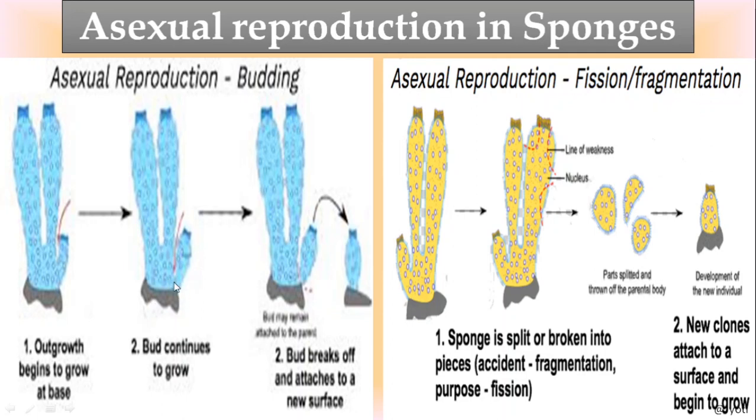When it develops fully, it takes a particular phase of growth, and after that phase of growth, they get separated from the parent body and they attach to the substratum and develop into a new sponge. So this is how the budding takes place like other organisms. This is external budding, but internal budding also takes place in sponges, which is very common.